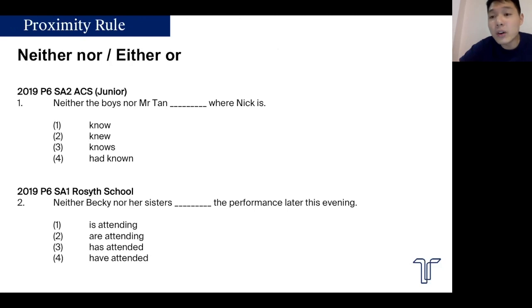All right, so proximity rule. Proximity rule is really your neither nor and either or. The subject, as I like to say, comes after the word nor or after the word or. In school, a lot of teachers like to say the subject is what is closest to the blank. Either way it works. The first question: neither the boys nor Mr. Tan. So what comes after the nor? Mr. Tan. Therefore, Mr. Tan is the subject. Neither the boys nor Mr. Tan knows where Nick is. The answer is 3. For question 2, same thing. What comes after the nor is her sisters, so that is the subject. Neither Becky nor her sisters are attending the performance later this evening. Very simple. Proximity rule.